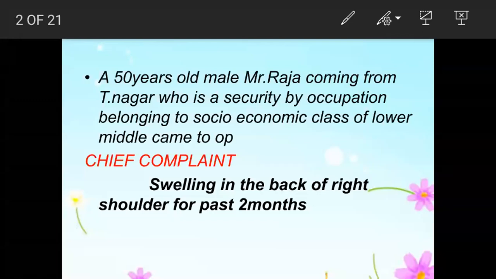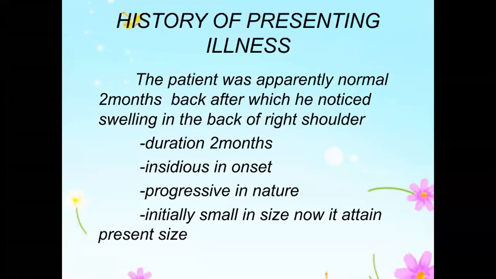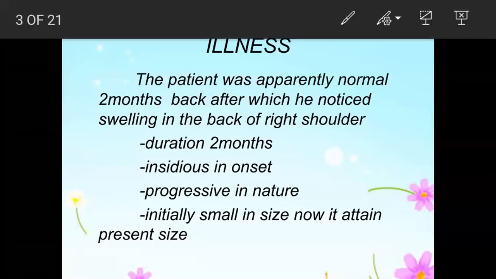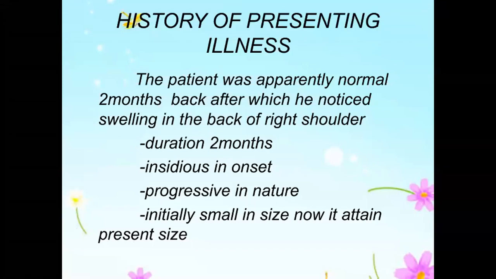This side, say the right back. Back means exactly where, ma'am? Right shoulder? Over the scapula or anything like that? Sir, actually it's not specifically mentioned like that. Right, okay. We'll take, say, the right back, over the scapular region. If I take a pin and pierce that area, what are all the anatomical structures present there? It can be skin, subcutaneous tissue, then you have the muscles, the bone, scapula is there, then you have the intercostal muscles and the ribs, and if you go deeper, it can be lungs, pleura, everything. So those are all the anatomical structures going to be there. So we have to eliminate one by one.